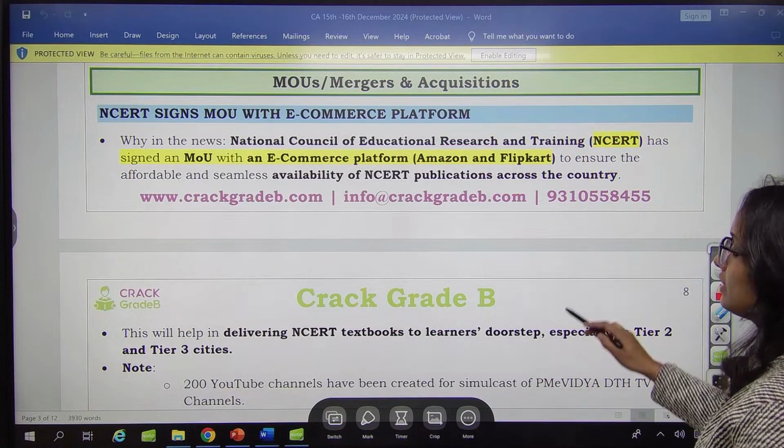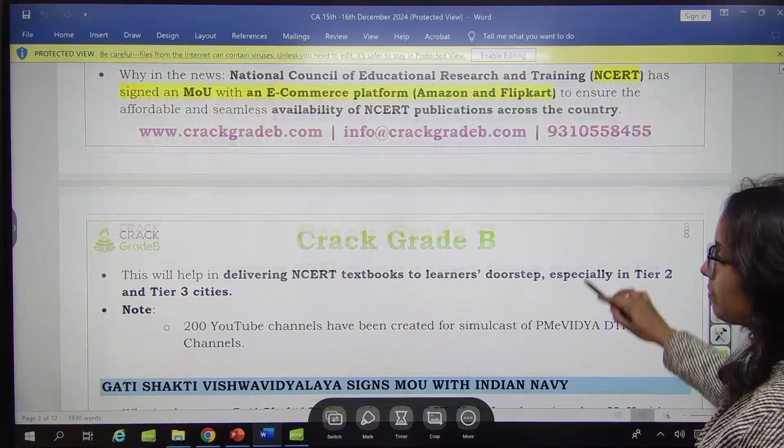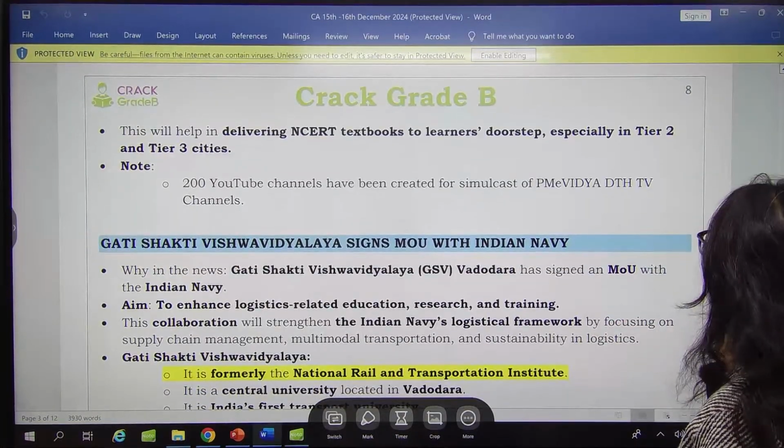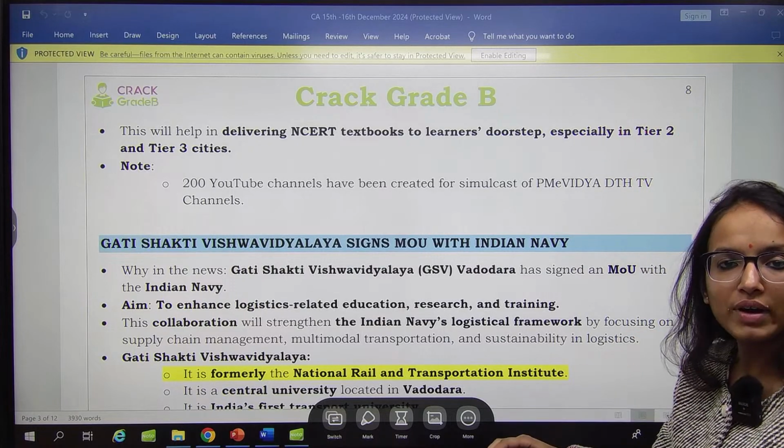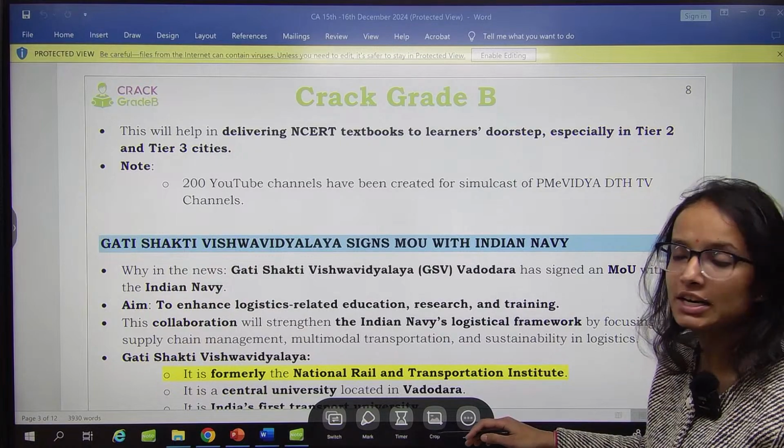So this is an MOU between NCERT and Amazon Flipkart, remember. Particularly in tier 2 and tier 3 cities, they will be operating to provide seamless delivery of NCERT publications.